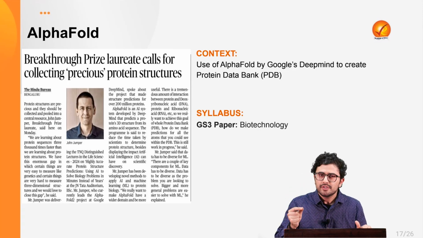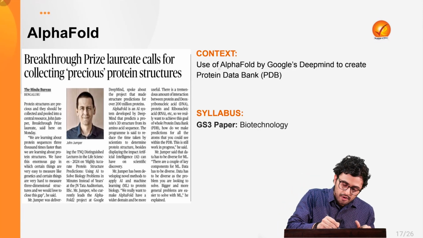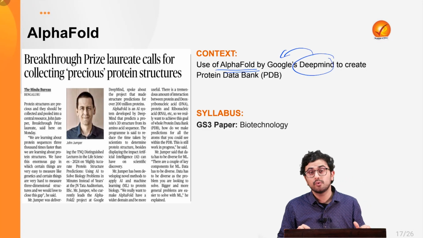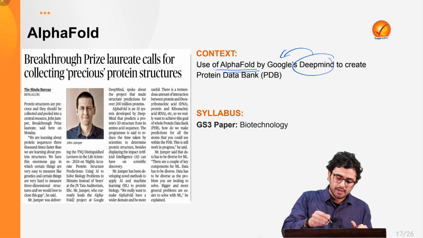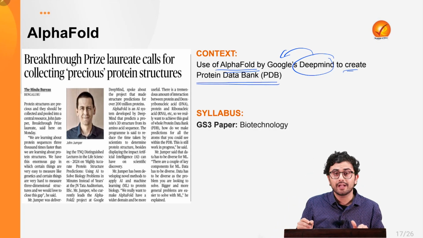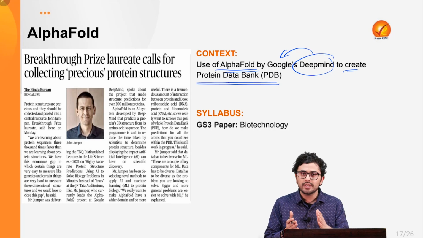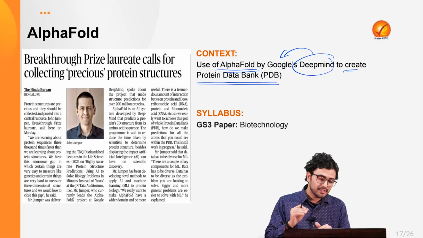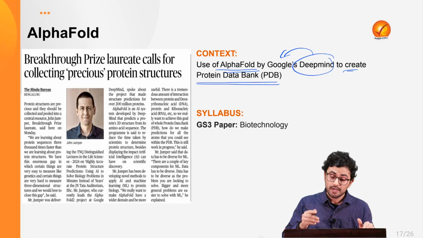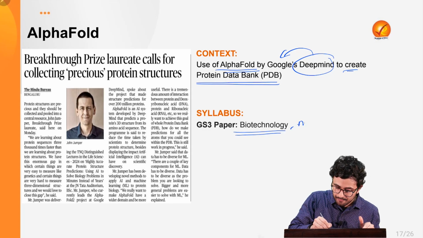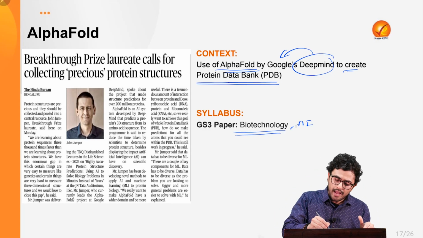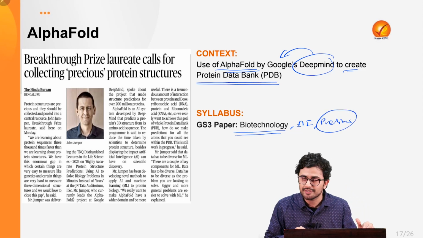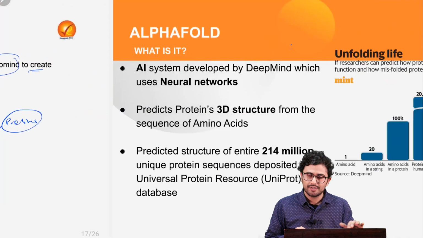Now, an artificial intelligence tool, AlphaFold, which has been developed by DeepMind, which is a subsidiary of Google, is in the news to create a protein data bank which can be utilized to treat various kinds of diseases and also develop vaccines. This forms an important component of your GS3 paper under the theme of biotechnology as well as artificial intelligence, and is also very important from the perspective of your upcoming prelims examination. So let's see what is AlphaFold.